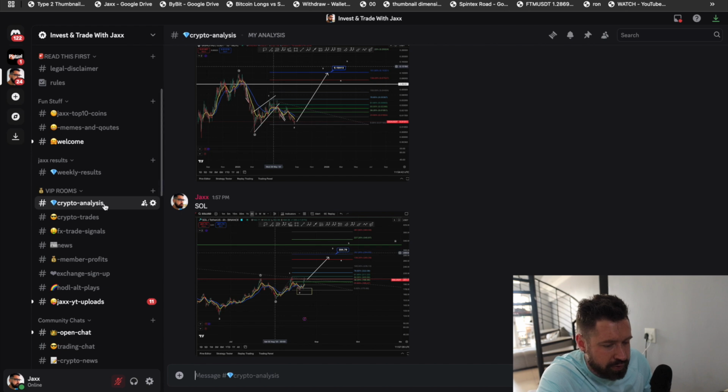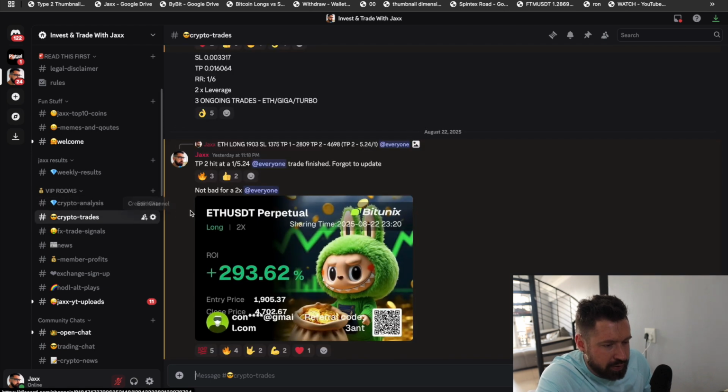As you can see, here's our trade, it hit our TP2 on Ethereum. And it was a 2x, almost 300% gain on only a 2x trade, which is insane.